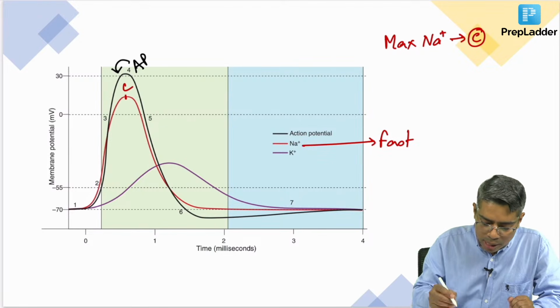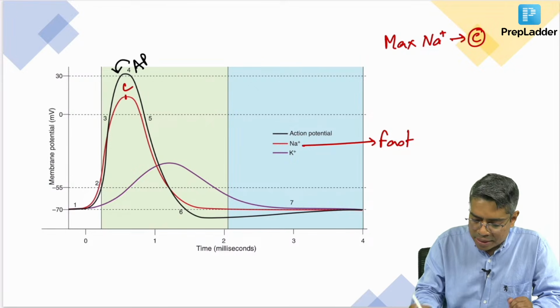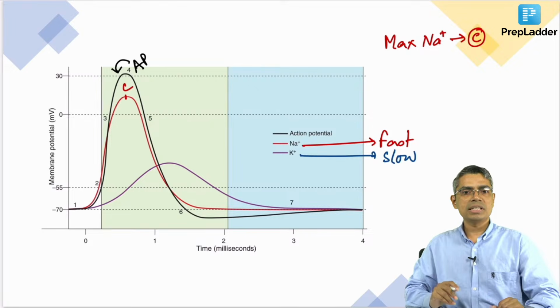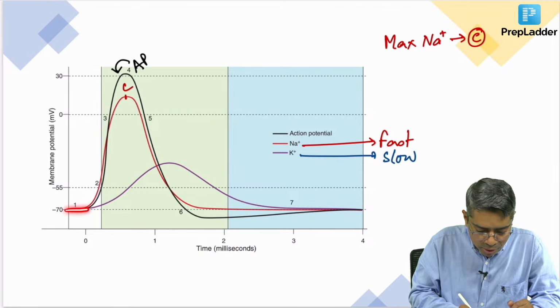But if you look at the potassium channel permeability, the property of the potassium channel is that it is slow in nature. Although it is a voltage gated channel, it is slow, meaning the opening of the channel takes a long time.